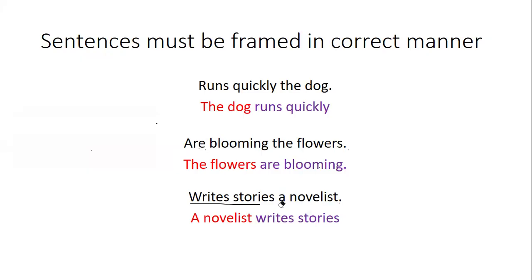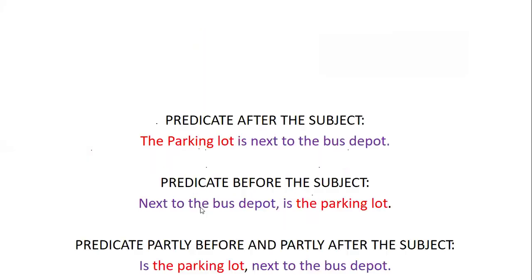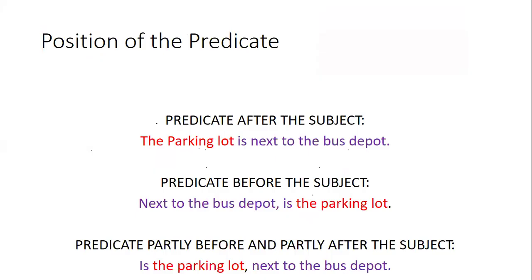So you would easily rectify which is the subject and which is the predicate when you frame the sentence in a correct manner. So not necessarily always the subject will remain first and the predicate will remain afterwards. It's not like that. Depending on the sentence, you should understand the position of the predicate.